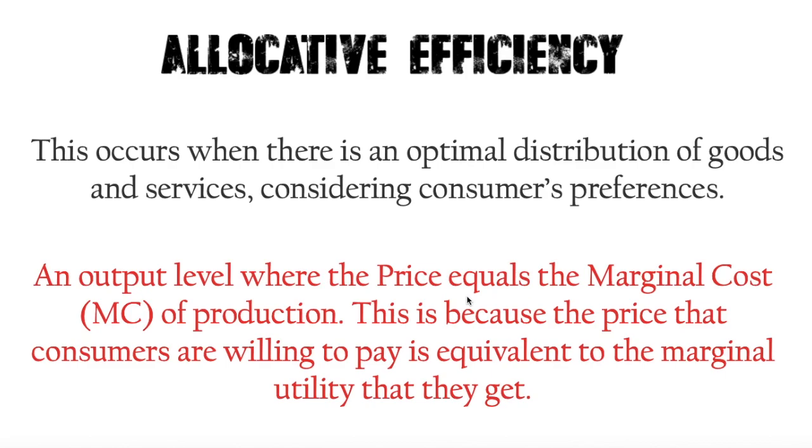At the beginning of the video, I mentioned that the major focus was on allocative inefficiency, but to understand that, we need to know what allocative efficiency is. Allocative efficiency is when there is optimal distribution of goods and services, considering consumers' preferences. It's an output level where the price equals the marginal cost of production, because the price that consumers are willing to pay has to be equivalent to the marginal utility that they get. So when we're concerned about the USSR, we have to take into consideration the fact that it's a planned economy and the government were responsible for allocating resources. Did they do that based on consumer preference?